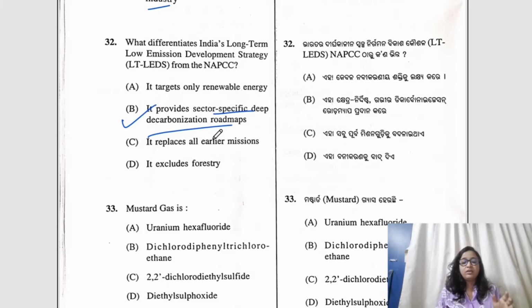The NAPCC was launched in 2008. It is a broader framework with 8 national missions, covering solar energy, water, sustainable habitat and agriculture, and its focus is on enhancing ecological sustainability and adapting to climate change.